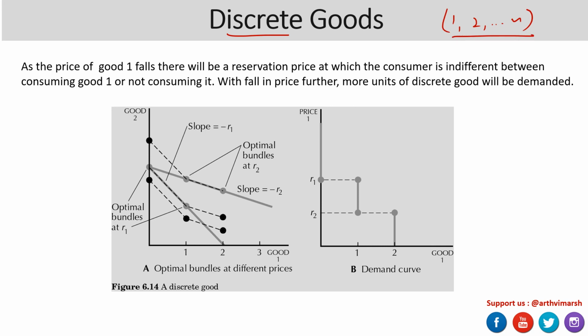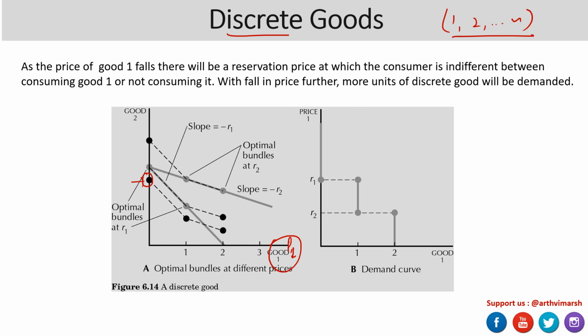What happens here is that as the price of good 1, that is P1, falls, there will be a reservation price at which the consumer is indifferent between consuming good 1 or not consuming it at all, because it's either 1 unit of this good being consumed, otherwise no unit. It's going to be in integral numbers. When the price falls further, more units of the good will be demanded. It's quite intuitive to think of that.